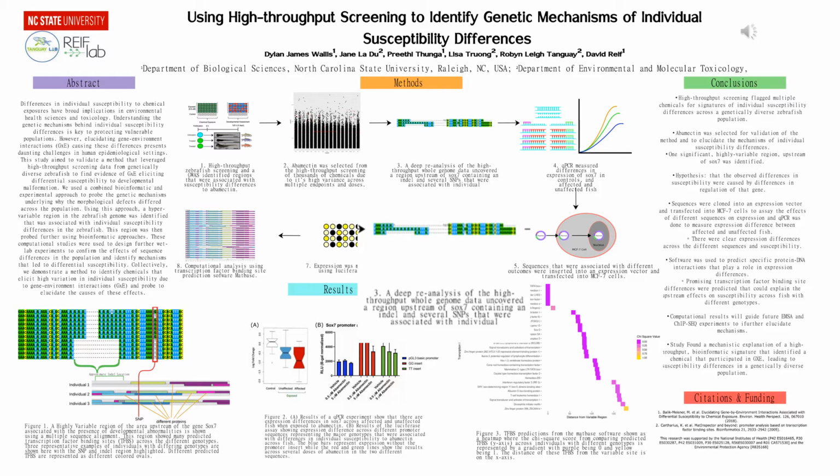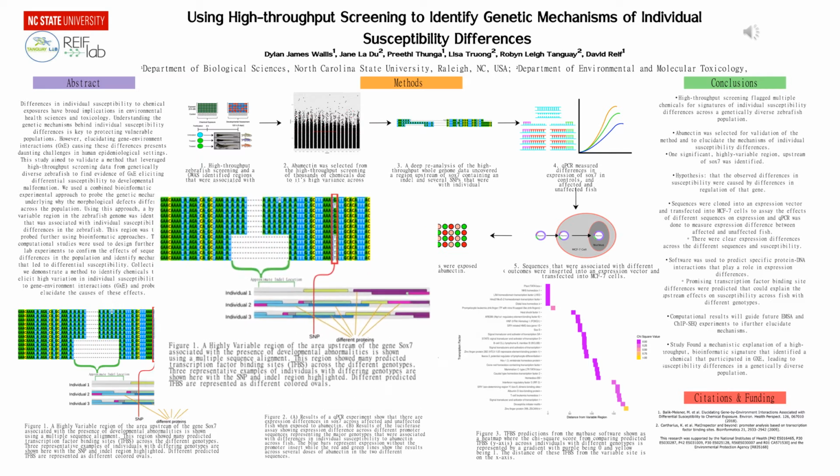A preliminary genome-wide association study was done to find regions of the zebrafish genome that were associated with susceptibility to abamectin. A region upstream of the gene SOX7 was identified, and a deep reanalysis of that region was done, which identified several SNPs and an indel of varying length, which were associated with differences in susceptibility to abamectin exposure.